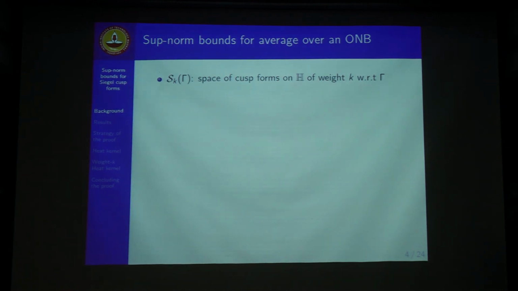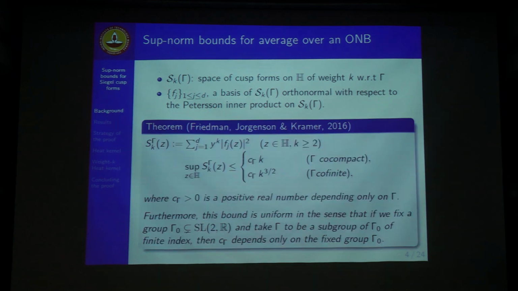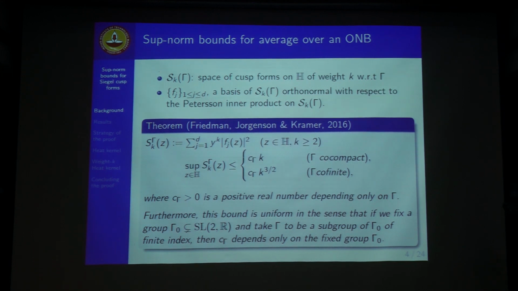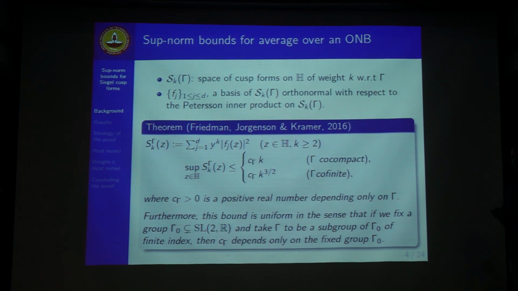Now coming to somewhat the easier problem, it's both easier and more difficult in two ways. What if we take the space and an orthonormal basis for that with respect to the Petersson product? Then on average we get very optimal bounds for these quantities. Generally the bounds in the average case are considered easier than bounds on particular eigenfunctions.